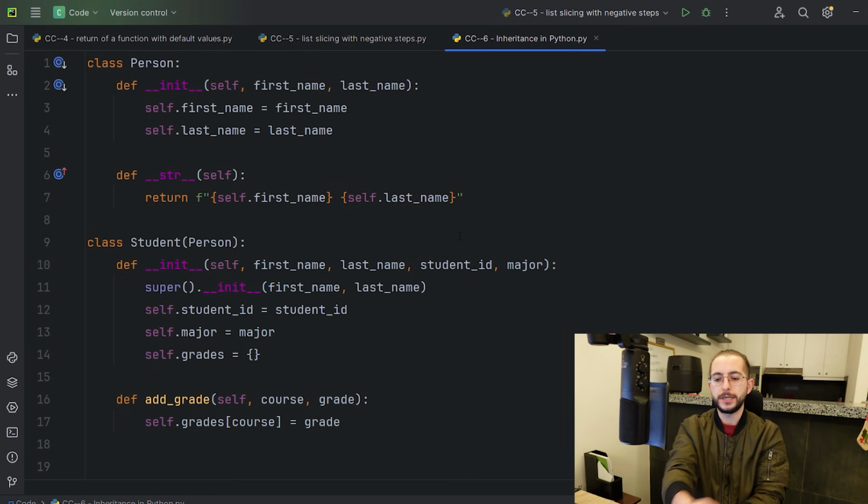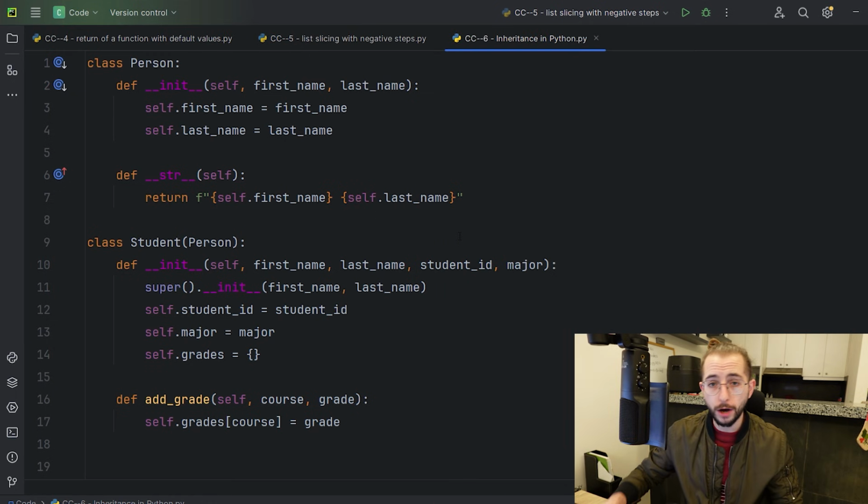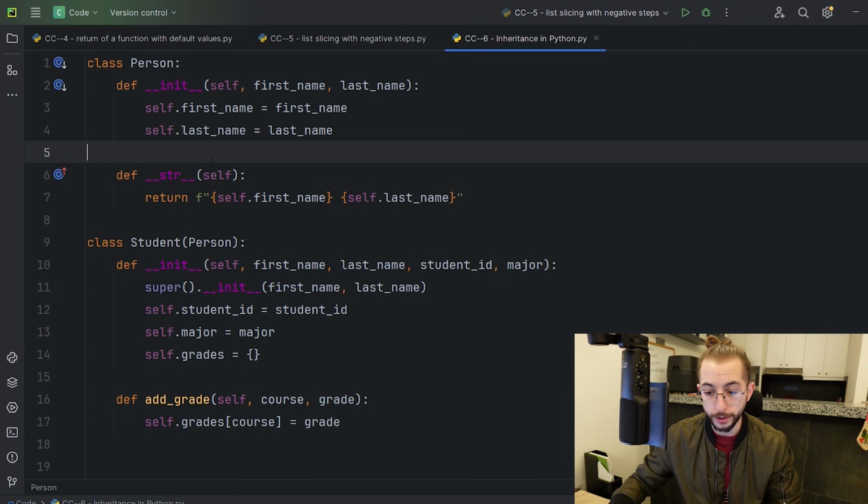What do we have in here? We are now working with object-oriented programming, which is the most important section in the entire curriculum that I usually teach. It's the most important section in any coding language that you're learning, because you need to understand how object-oriented programming works. So first of all, right here, we've defined a class.